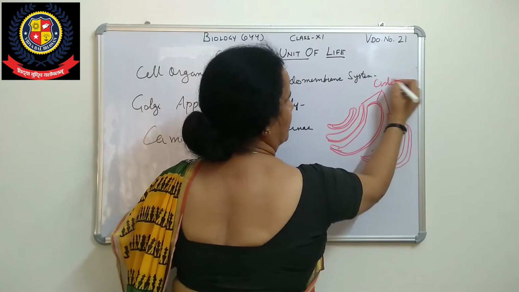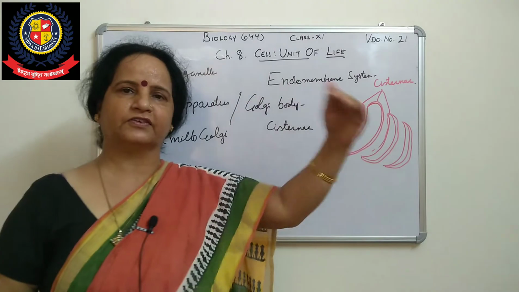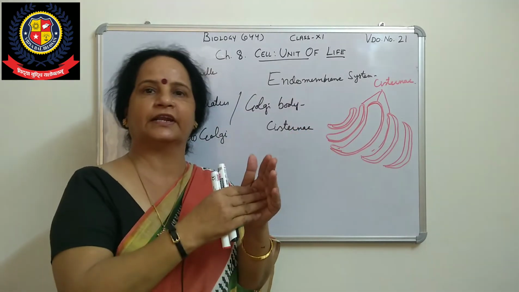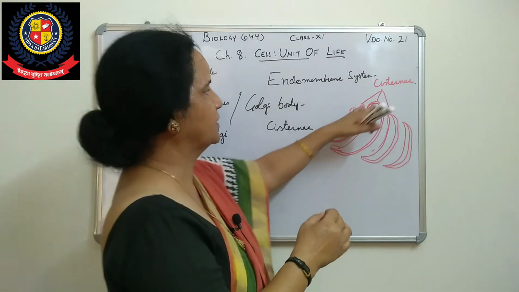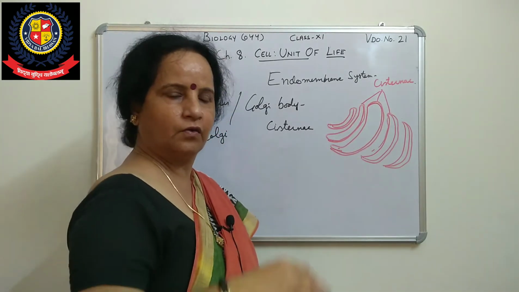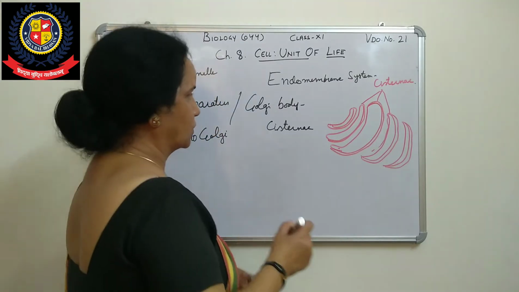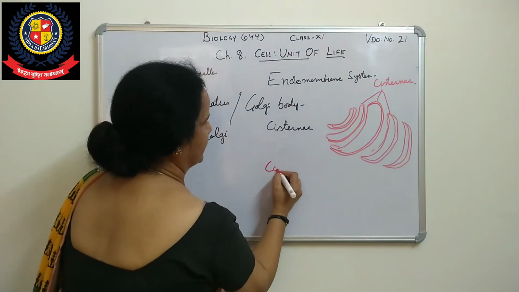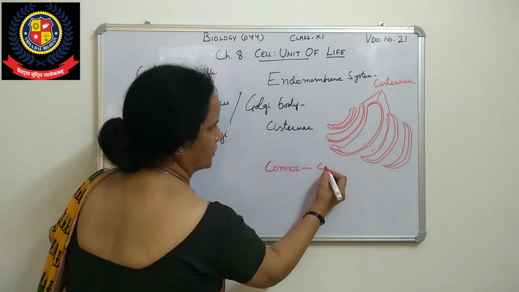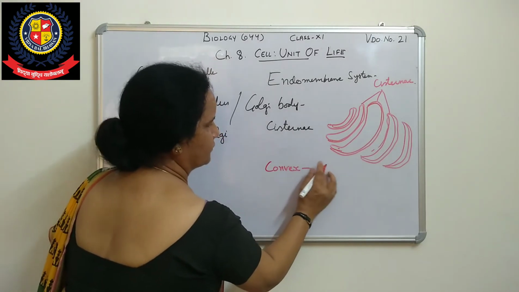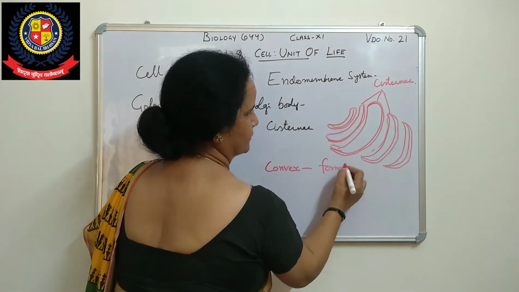What is it called? Cisternae. This sac-like structure is just like a plate. One side will be bulging out, and the other side has a cavity-like structure, a concave structure. So you can see there are two faces, one is the convex side, the other is the concave side. The convex side is called the cis face, or the forming face.